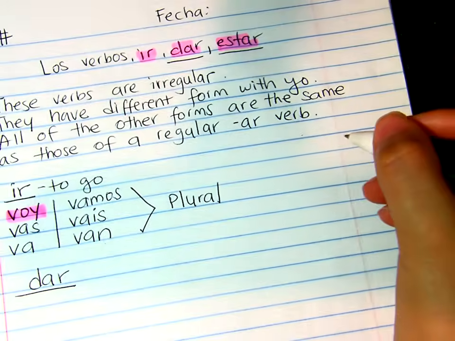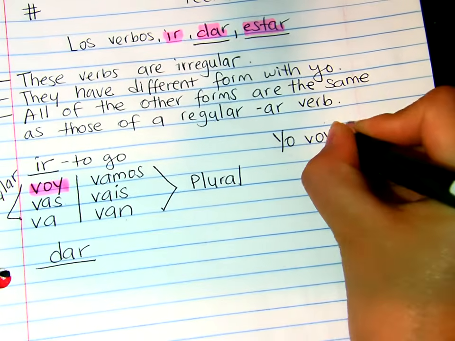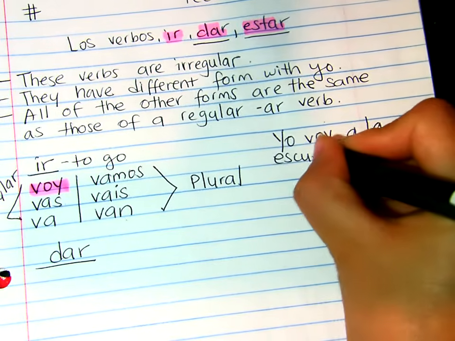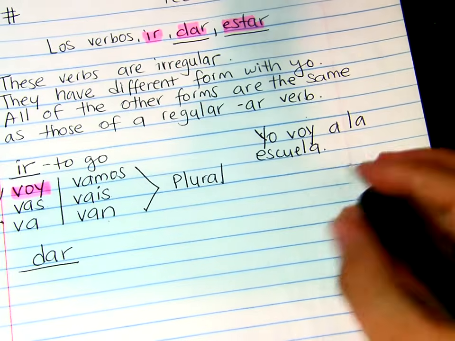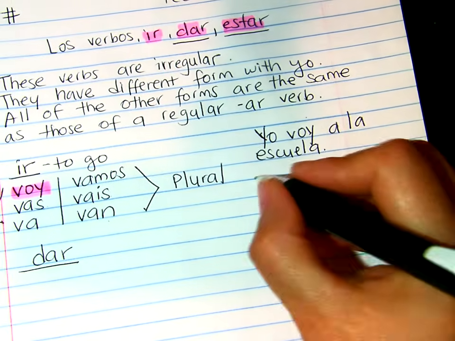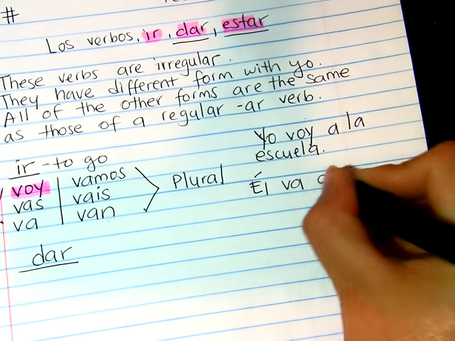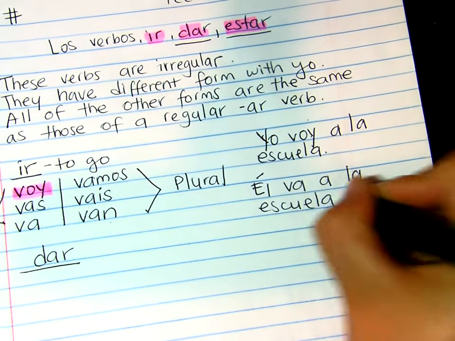If I want to say, I go to school, you say, yo voy a la escuela. Okay? If you want to say, he goes to school, you say, él va a la escuela. Okay?